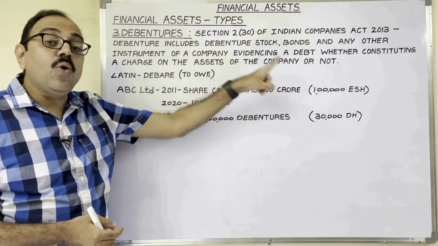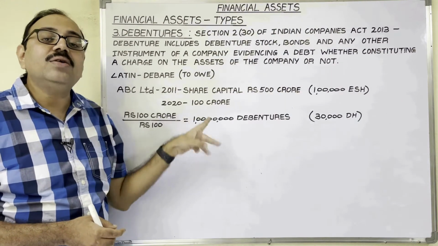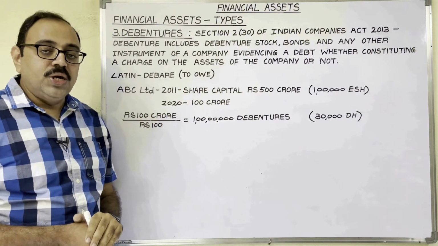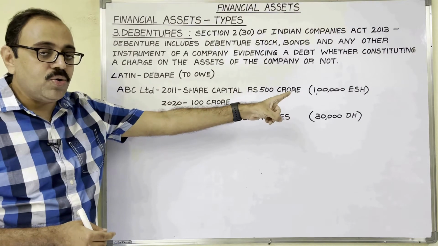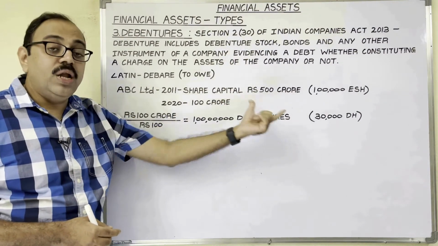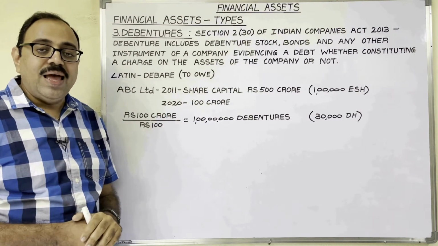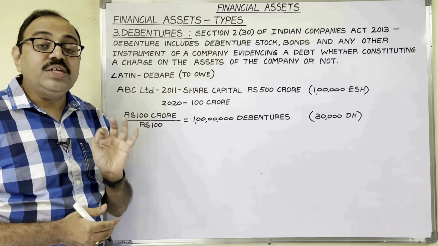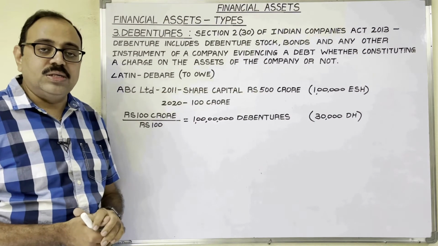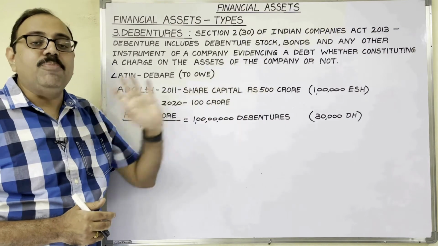Equity shareholders are owners of the company, but debenture holders are treated as creditors of the company. So the company has to pay interest to creditors. To equity shareholders and preference shareholders, the company pays dividend. In the same manner, to debenture holders, the company pays interest. And in the case of debentures, as this is debt capital, interest payment is compulsory. So the company may get profit or loss. That profit may be adequate or not, but interest payment is compulsory.